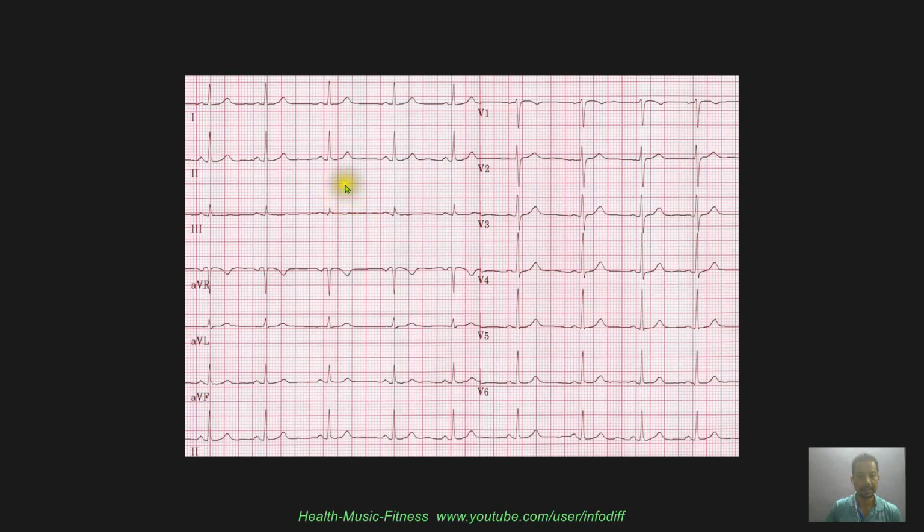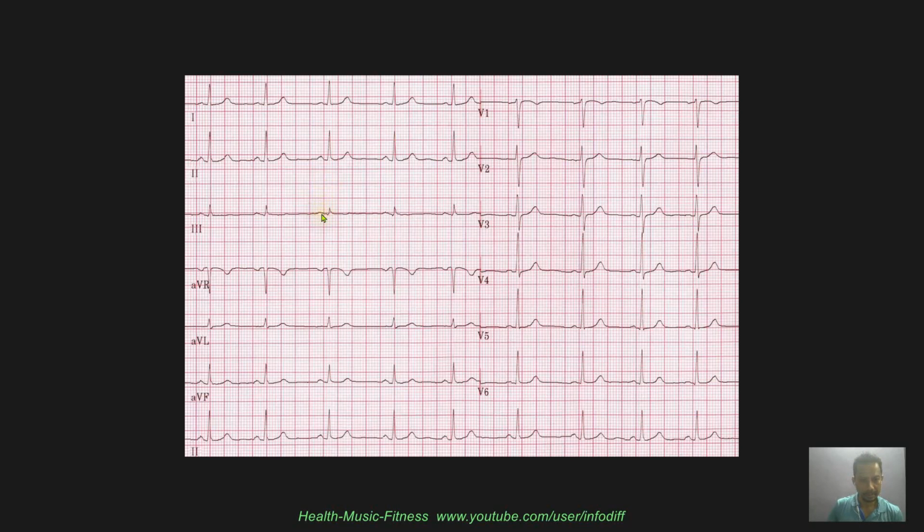So you have to remember this, and one small square is 0.04 seconds in duration horizontally. So horizontally we calculate the time. So this is time and this is the voltage. So vertically we calculate the voltage, and one small square is 0.1 millivolts. So 10 small squares will be 1 millivolt.